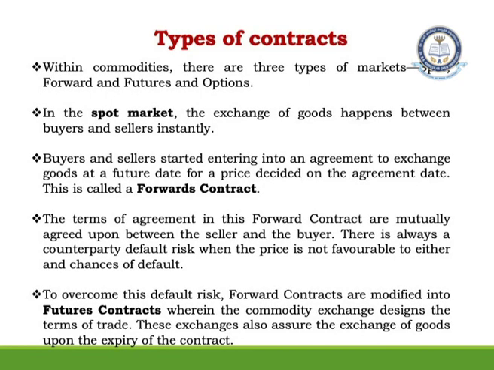Contract entered today, price determined today, but contract executed at a future date. This is called a forward contract.